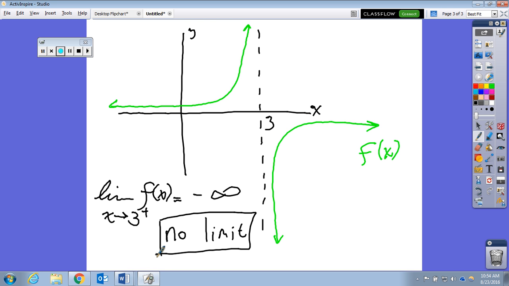It would be positive infinity. Or no, it's still no limit though. Yeah, so there'd be no limit even if we approach 3 from the left hand side, you're right. There would also be no limit because it's going to infinity. Infinity is not a number. It's just an idea of forever in some direction. So the limit as x approaches 3 from the right hand side is no limit. The limit as x approaches 3 from the left hand side is also no limit.